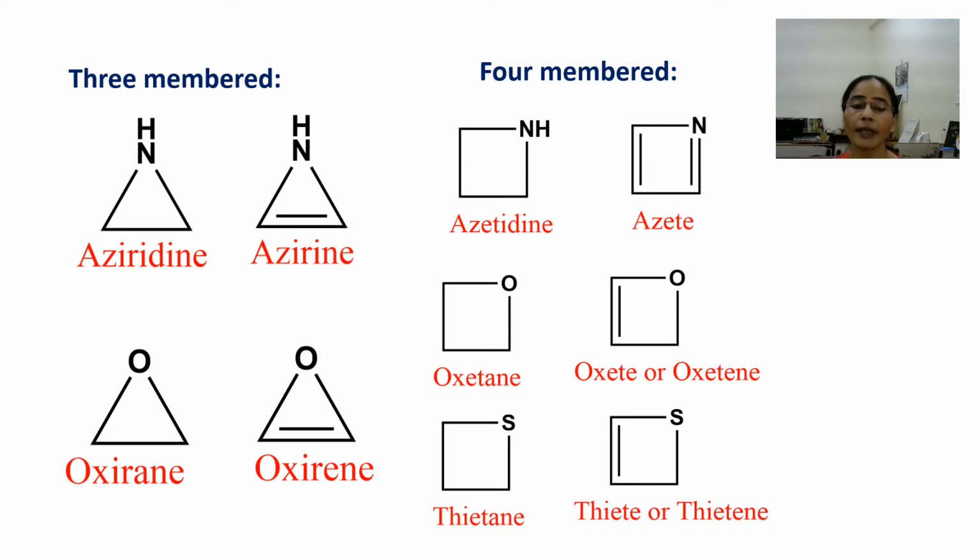azete. In case of 4-membered ring system containing oxygen, the saturated one is called oxetane, while the unsaturated one is called oxetene or oxete. And the sulfur containing 4-membered heterocyclic compound which is saturated is called thietane, while the unsaturated one is called thiete or thietene.